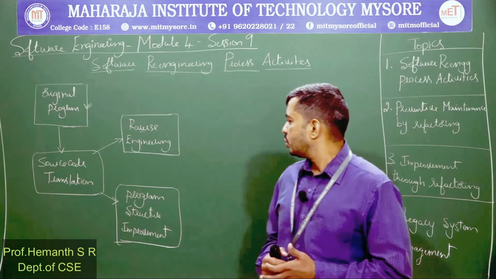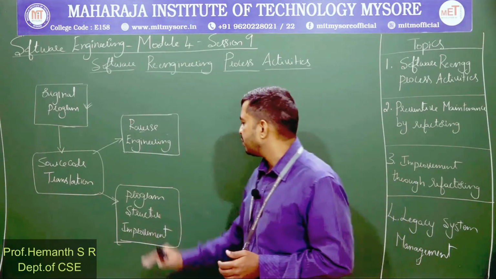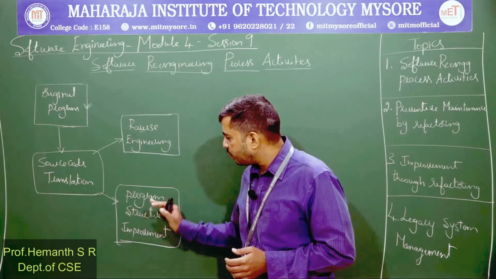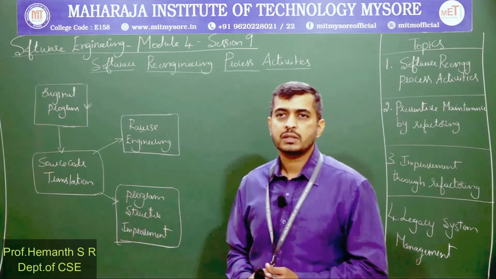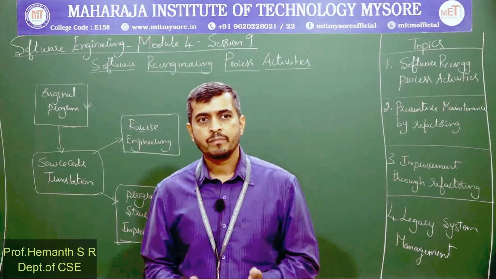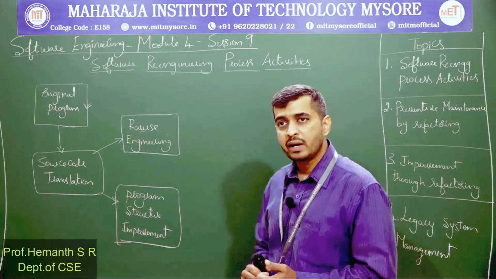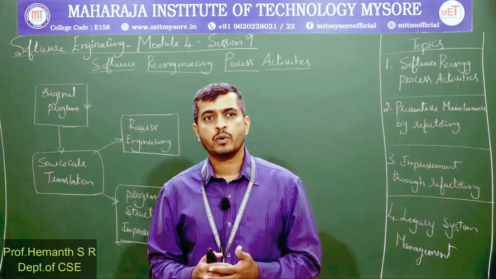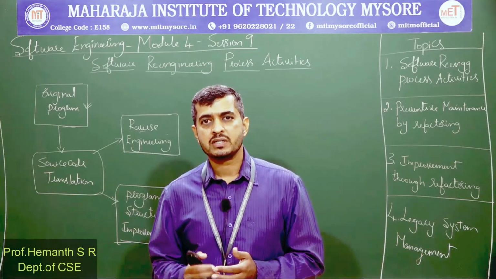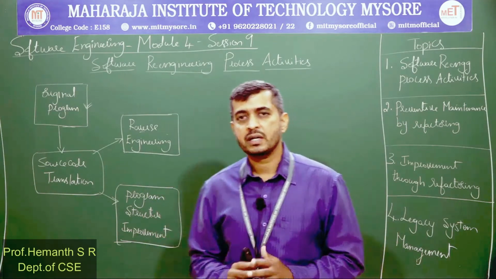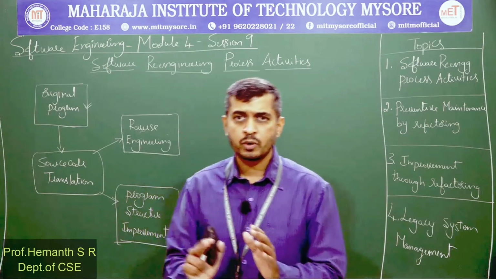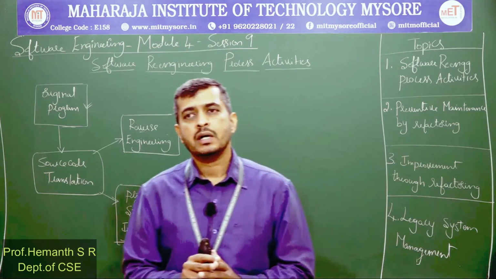So in program structure improvement, we are trying to optimize the control flow of the application. Not only that, we even try to rewrite or improve the program in such a way that it is easy to read and understand. Anyone can go through the program and understand it easily.